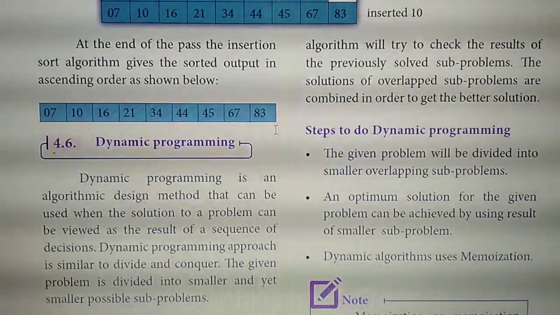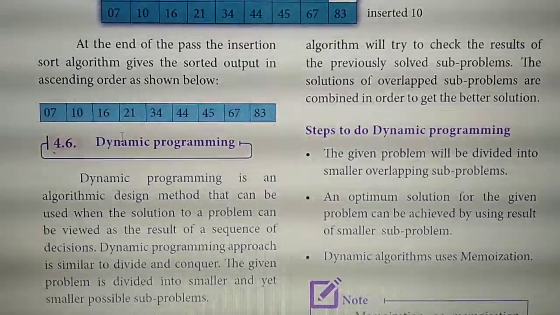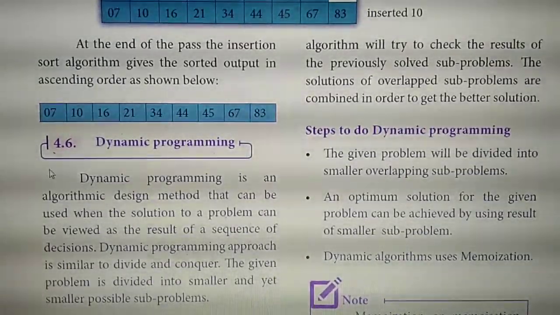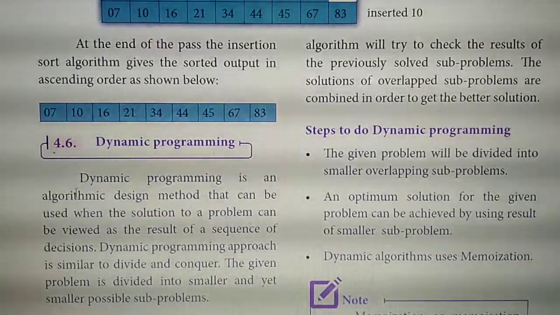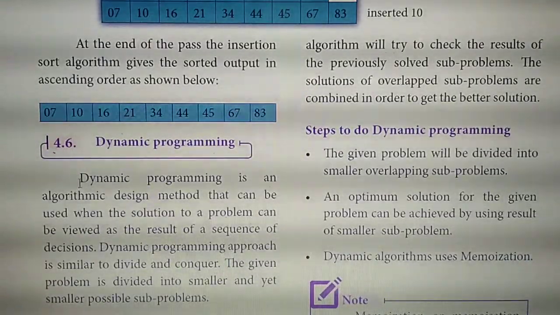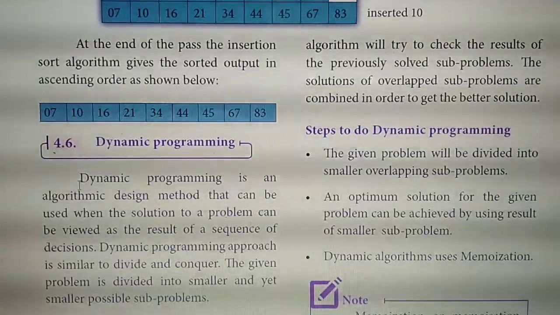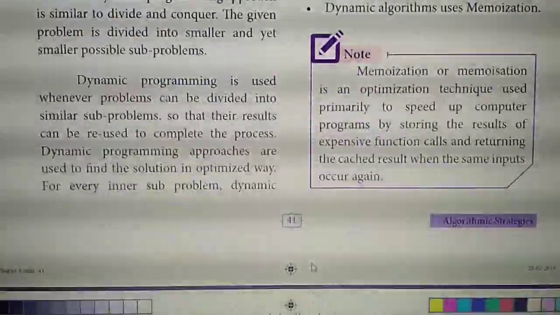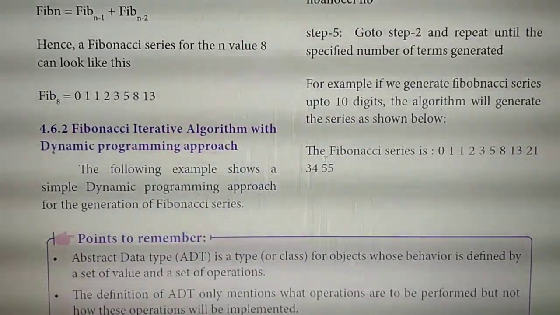Have you all marked? Then the fifth detailed question. This is a book back question: dynamic programming with example. It starts from here, page number 41, dynamic programming, from here till the next page, the end, till this Fibonacci series.